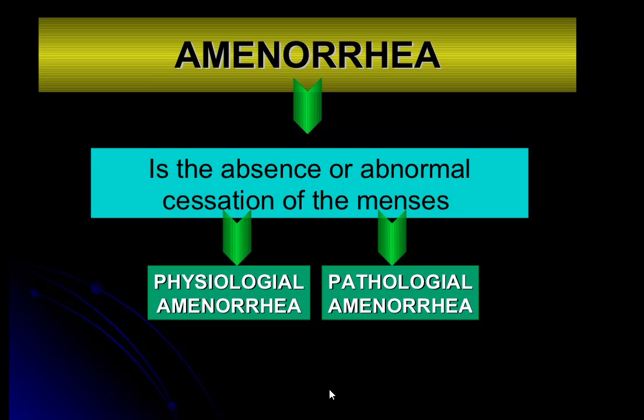Here we will see two classifications of amenorrhea: physiological amenorrhea and pathological. Physiology is a normal process, where there is no disease, but it is a natural process that happens in the body. In pathology, it is related to disease, meaning there is an abnormality in the uterus, ovary, or elsewhere, and due to that the absence of menstruation occurs. So two classifications: physiological and pathological.